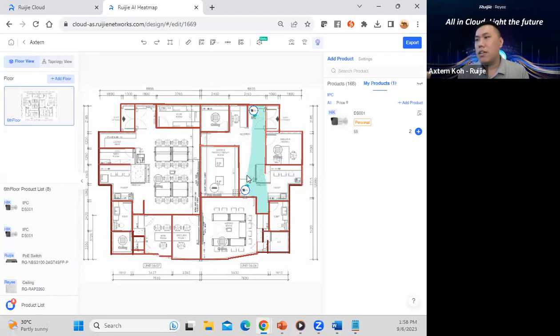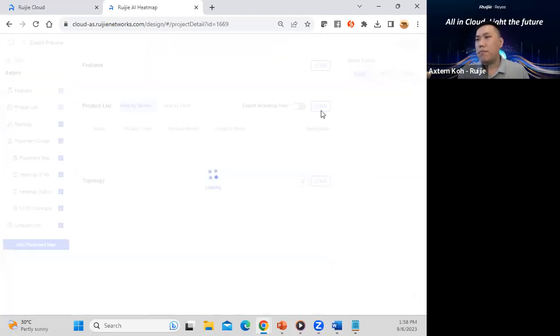So this is another camera. Based on this entire AI heat map, it works not only for our APs, but also for switches, EG and cameras as well. And why do we want to do that? Because we want to put everything in one proposal for your customer. So once you have finalized the entire design, you can go for export.